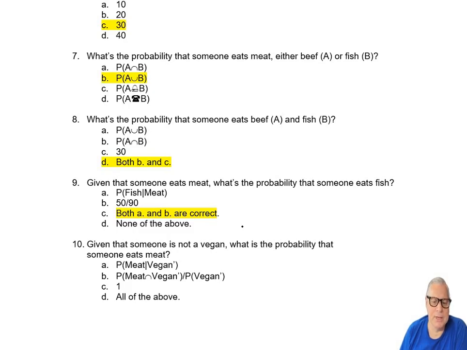It's the probability that somebody eats meat and is not a vegan, which is 90, over the probability that I'm not a vegan, so that's all of the above, and it's 1.